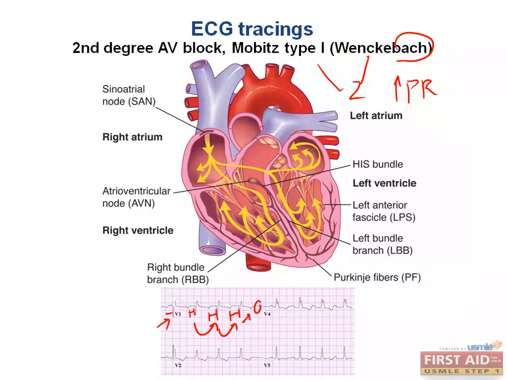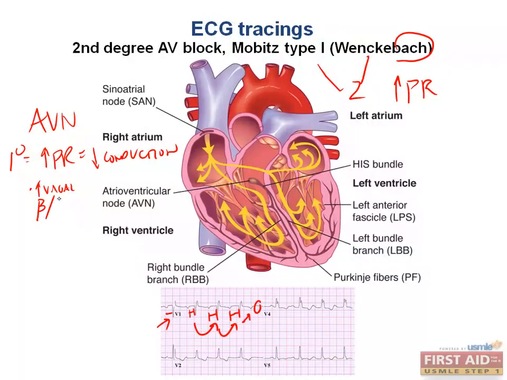Quick summary of what we have learned so far. All blocks are problems with somewhere from the atria to the Purkinje system, but most of the time it's within the AV node. Hence the term first, second, and third degree AV node block. First degree block is an increased PR interval because something is delaying the conduction through the AV node. Most of the time this is due to increased vagal stimulation, beta or calcium receptor or channel blockade. It can be due to amyloid or sarcoid.